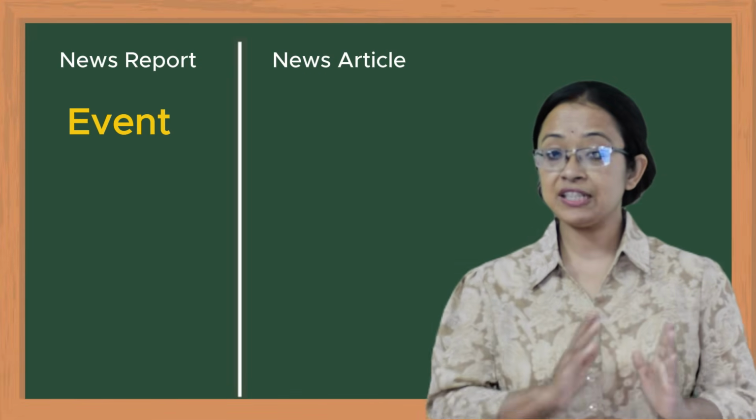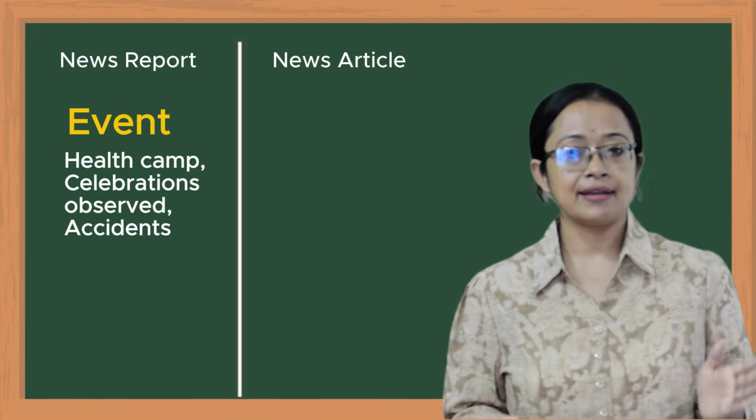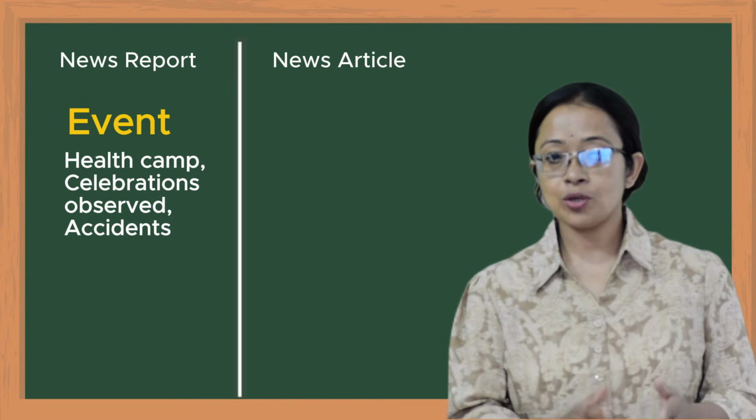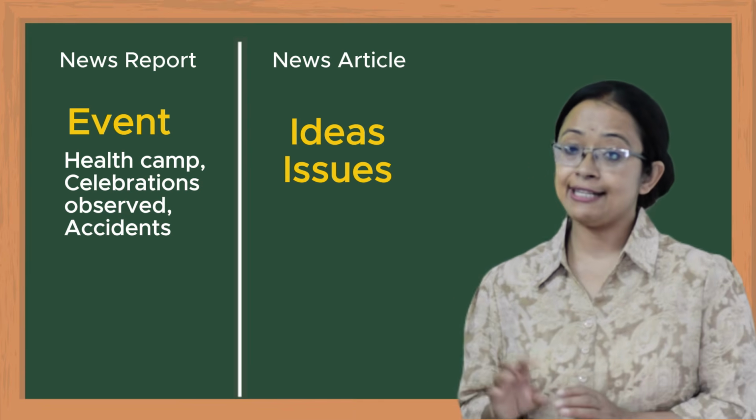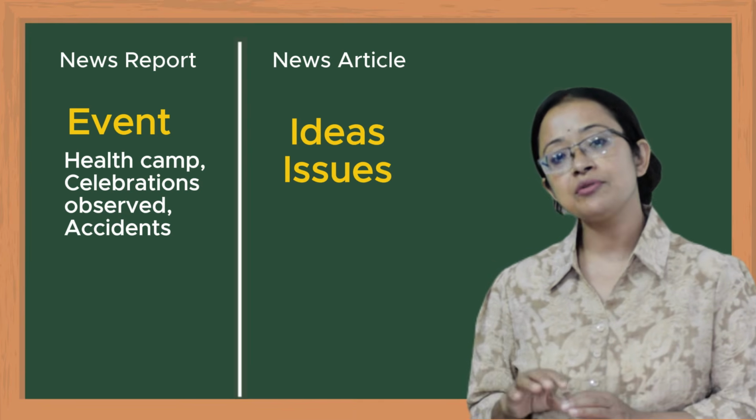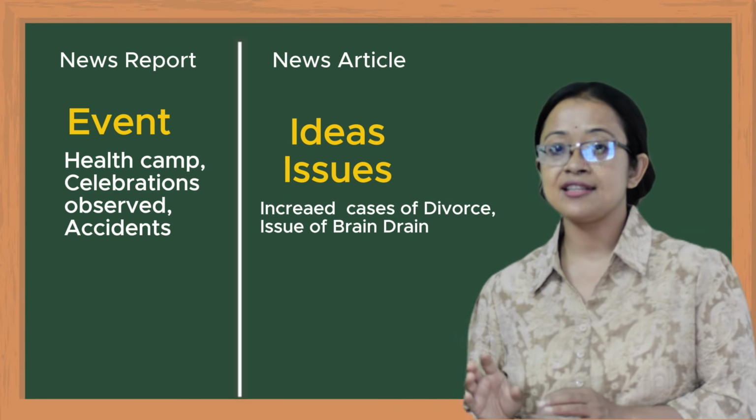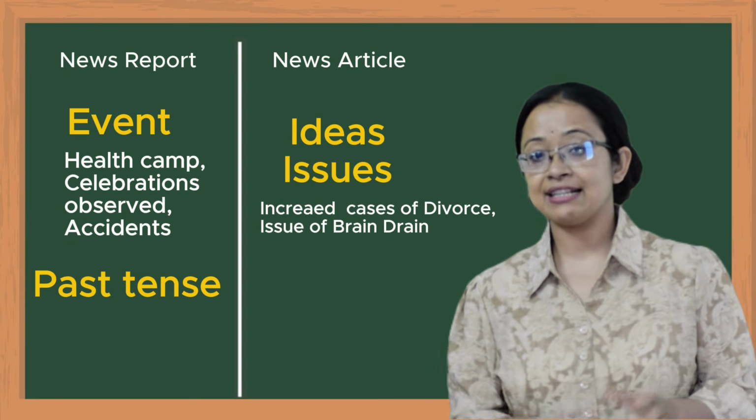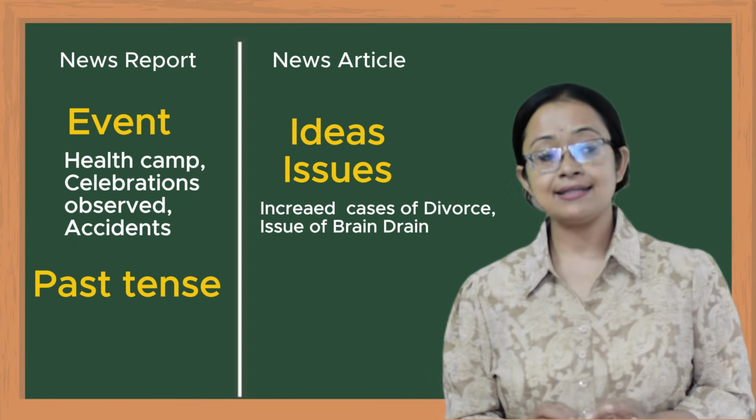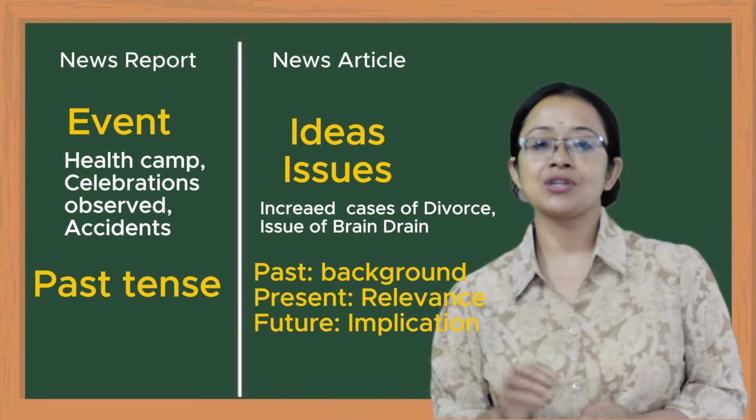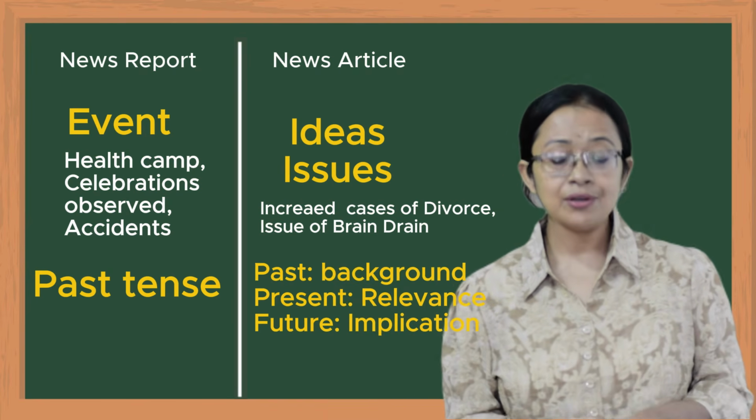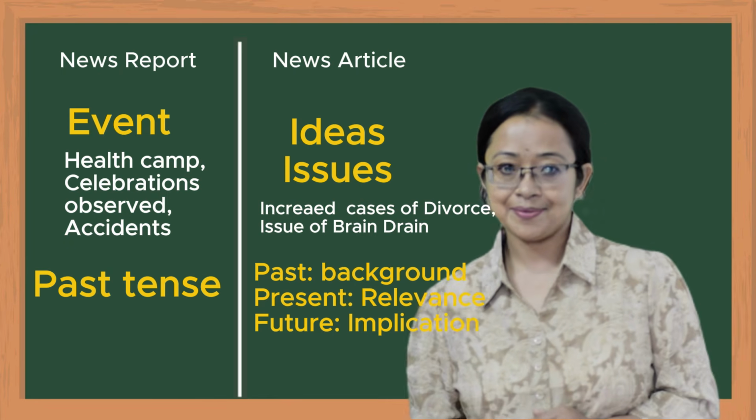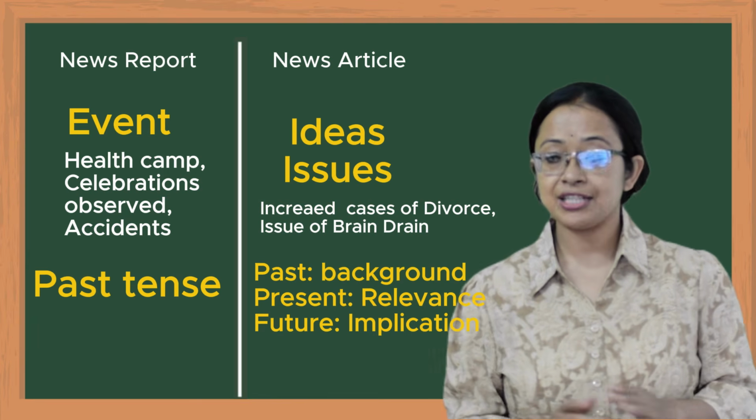In news report, the event is focused, like that of a health camp, some celebrations or jobs, accidents that occurred; topics like that are highlighted in news report. Whereas in news article, instead of events, ideas are discussed and highlighted. In terms of tense use, we use past tense in the narration and simple present tense in the headline. But in the news article, we use past for the background, present tense for the relevance, and future tense for the implications. These are the major differences between news report and news article.